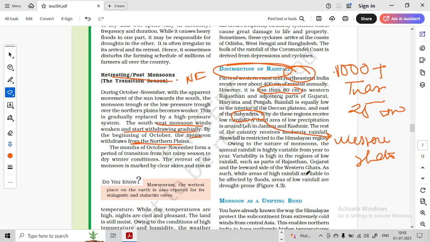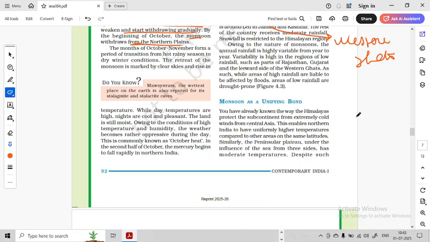Okay, okay. So overall, we are wrapping up climate for today. For a detailed discussion, we can have separate videos for this.